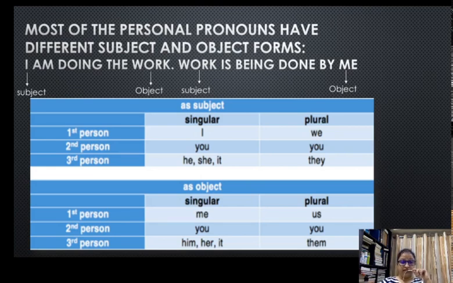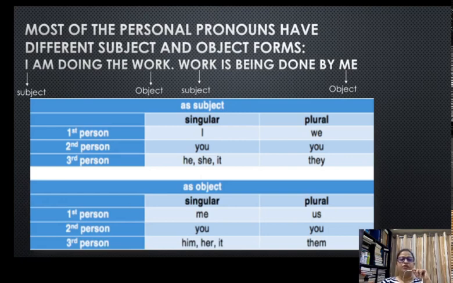Similarly, if it's a she, a female who is doing the work, so she is doing the work in the first sentence, and when it goes to the object place, in the passive voice especially, this kind of transformation of sentence happens in active and passive voice, which you are probably going to be doing next year. So for now, just understand, when the pronoun moves from subject place to object place, it changes its form and shape. So he is going to become him, and if she is doing the work, it comes in the sentence and becomes the work is being done by her.